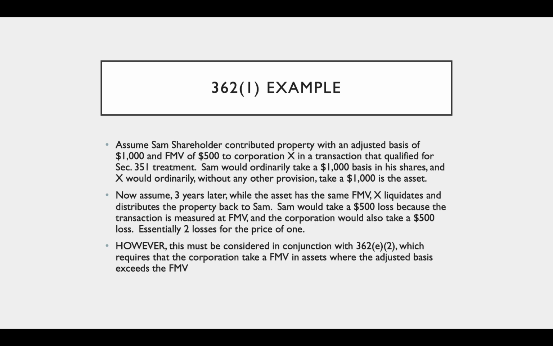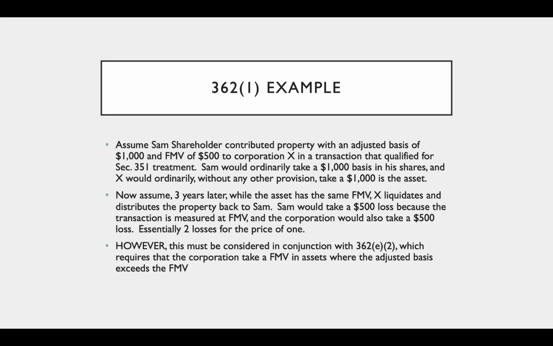However, this is an instance where tax law changes over time, and sometimes the corresponding provisions aren't adjusted to really make sense. Remember back when we studied Section 351 and how there was a limit on loss property contributions through 351. Okay, so we have to consider this transaction in conjunction with Section 362E2. And that section requires that the corporation take a fair market value basis in assets where the adjusted basis exceeds the fair market value.